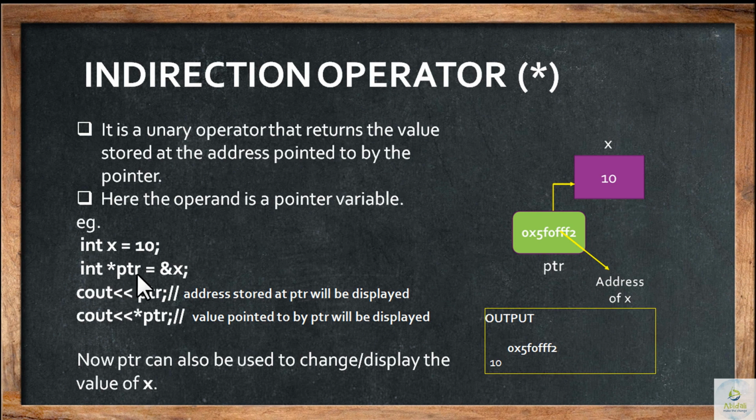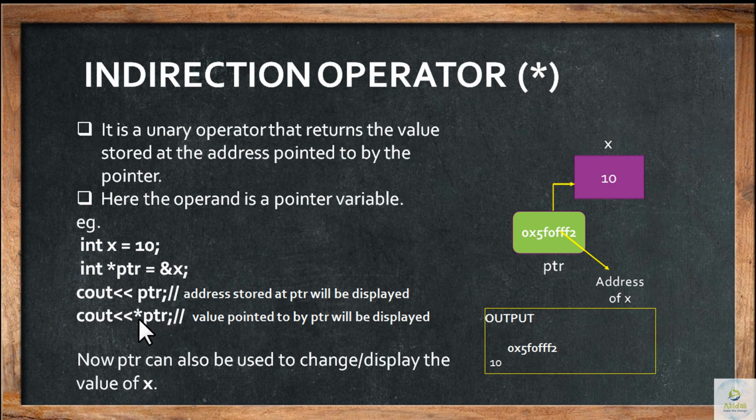So the integer type pointer ptr is assigned the address of x. Suppose the address of x happens to be 0x5FO55552, where x is residing. Then ptr will store that address of x. Now if I perform the operation cout ptr, it will display the value stored at ptr, which is the address of x where x is residing.